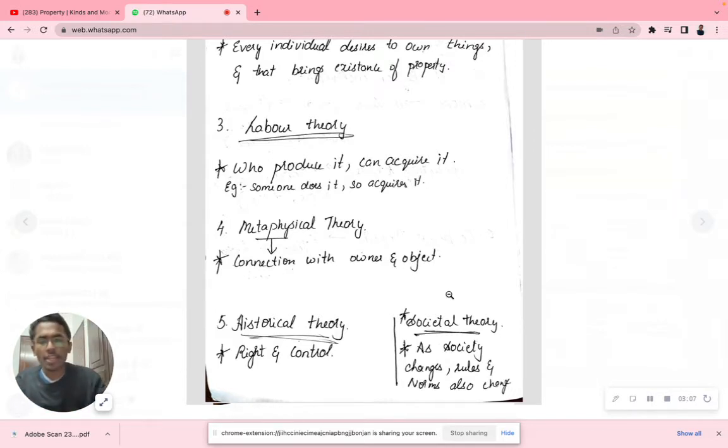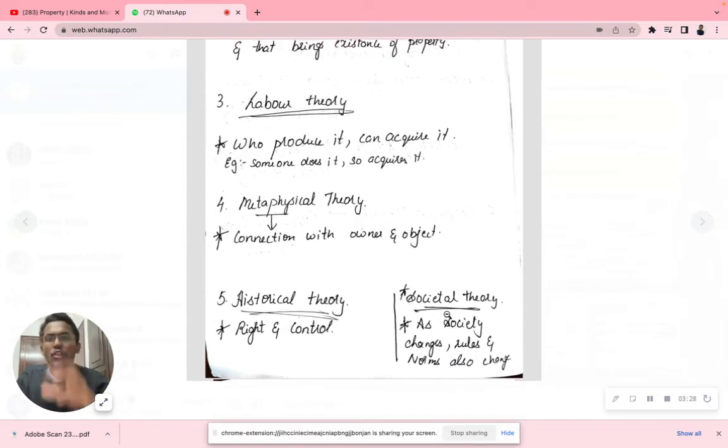Now, the remaining last two theories are historical theory and societal theory. Now, what is this historical theory? Historical theory is also called rights and control. Then societal theory is the sixth part, which is about how as society changes, rules and norms also change. So as society changes, the rules and the norms keep on changing. That's how law comes, right? The law which was there during the Roman Empire is not the same law we are following now. No. Why?